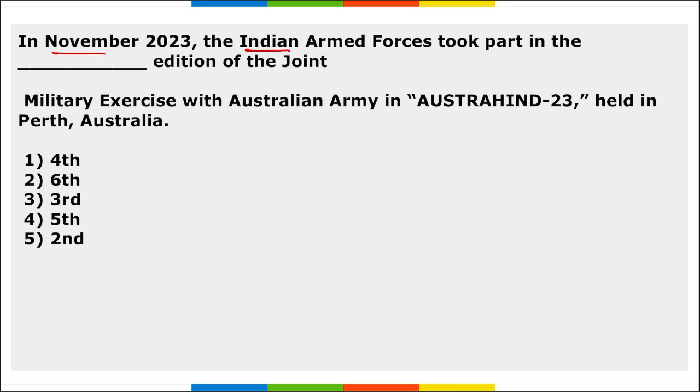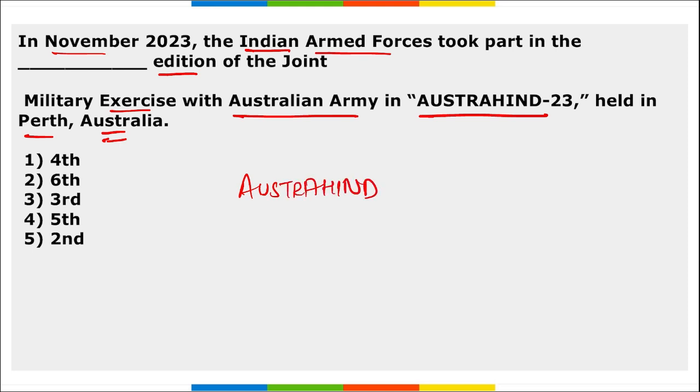Next, in November, Indian Armed Forces took part in the 2nd edition of the joint military exercise with the Australian Army, Austra Hind, held in Perth, Australia. So, this exercise, Austra Hind, right? This was the exercise. It was held between India and Australia.